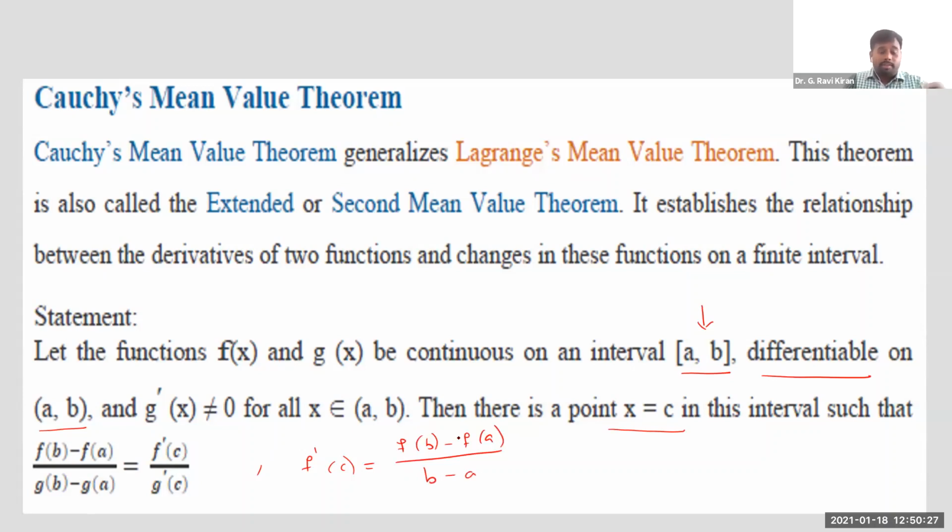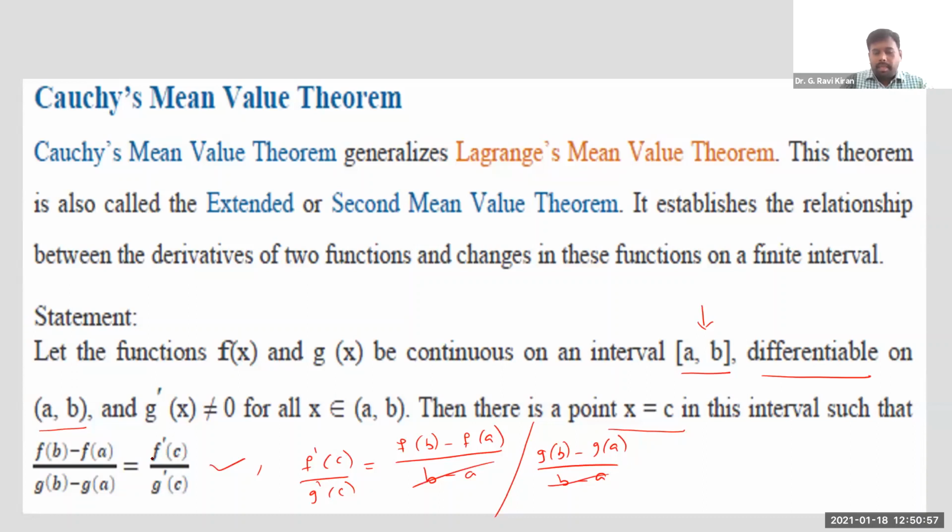But when you have another function here, we can write it like this: f dash of c divided by g dash of c is equal to, corresponding to this g, one more term in the denominator like this: g of b minus g of a divided by b minus a again. Since these two are in the denominator and they are equal, you can just cancel them, from which you get this expression: f dash of c divided by g dash of c is equal to f of b minus f of a divided by g of b minus g of a.